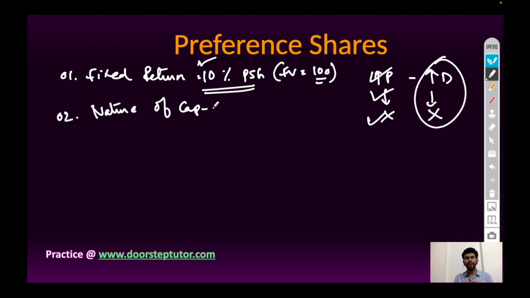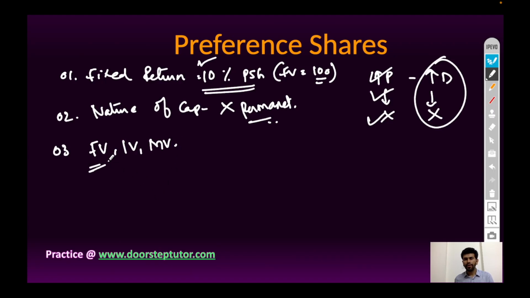Equity share capital is permanent capital, but preference share is not permanent. It is temporary capital, because after a certain period of time, our preference shares will be converted into equity shares. Next, value of preference shares: face value, issue value, and market value.